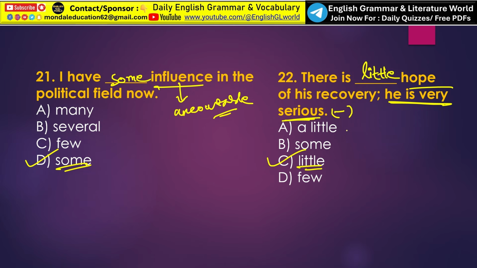Now someone may say that a little should be the right answer, but why not a little? So a little generally means a few hope still exists. But here the last part of the sentence says he is very serious. That means there is no chance. That's why we have to take option C, that is little.